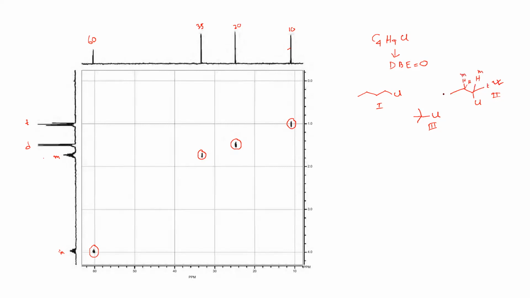You have this one will be doublet, and this one will be triplet. Okay, so now tell your assignment from this one is already done. Okay, this structure, give the numbering.